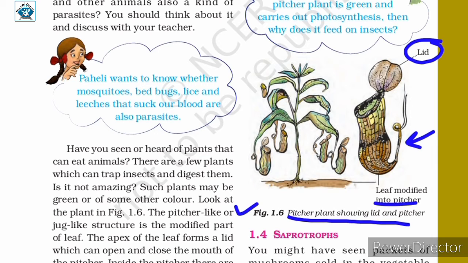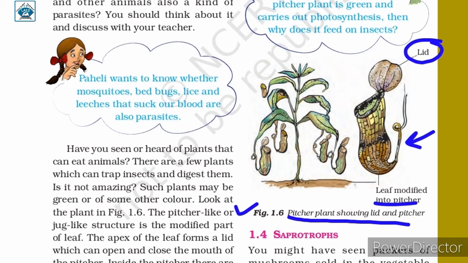The pitcher on capturing the insects secretes digestive juices which help in the digestion of the insect. So when an insect lands inside the pitcher, the lid closes and the insect gets trapped in the hair which are directed downwards.